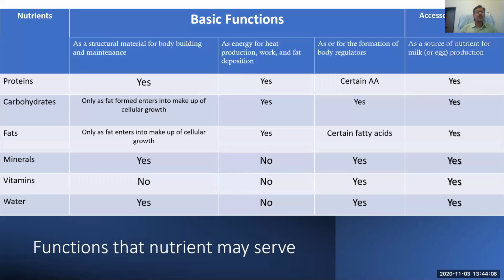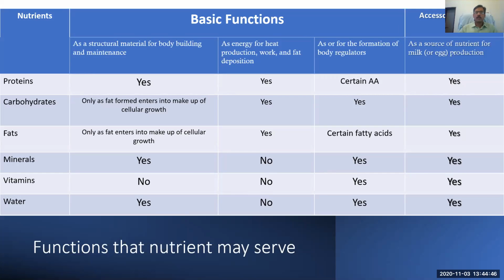Here, the first one is protein. Protein is a part of structural material for the body, and it also helps in energy production. Sometimes if carbohydrate and fat are not present in the diet or are deficient, then protein is utilized for the production of energy in the body. And for the formation of body regulators, there are a number of enzymes. Mostly enzymes are protein in nature. Similarly, hormones are also protein in nature.